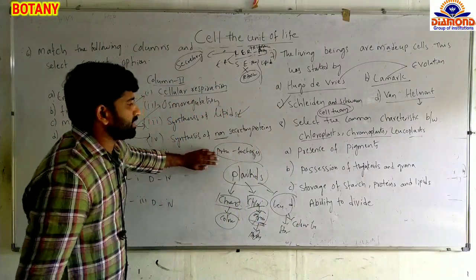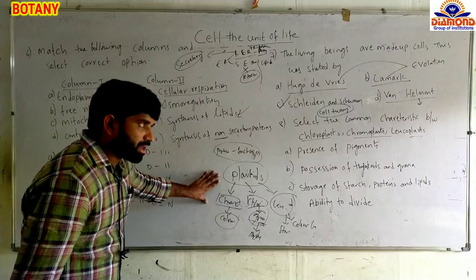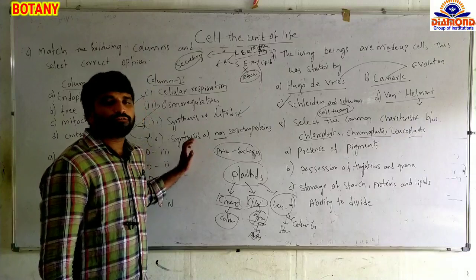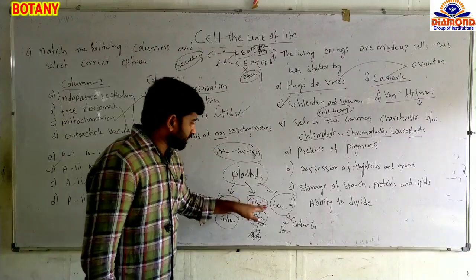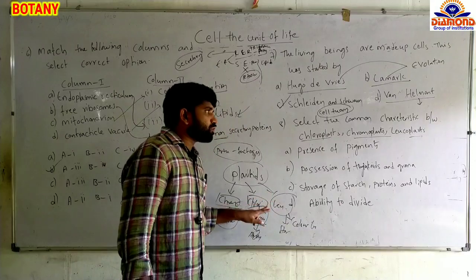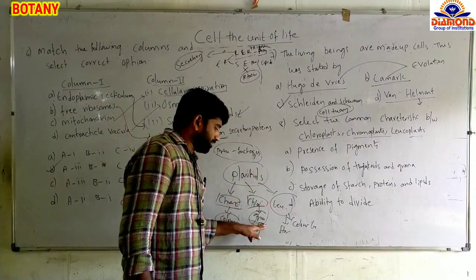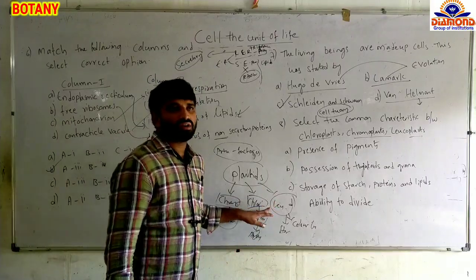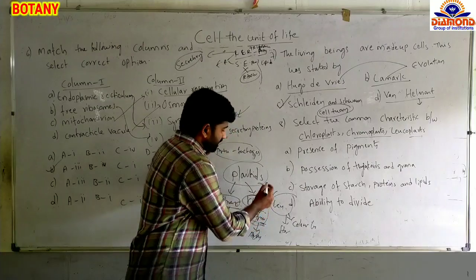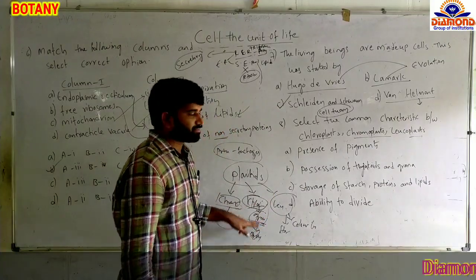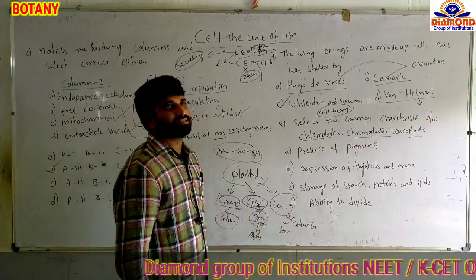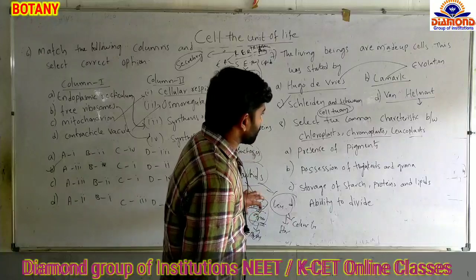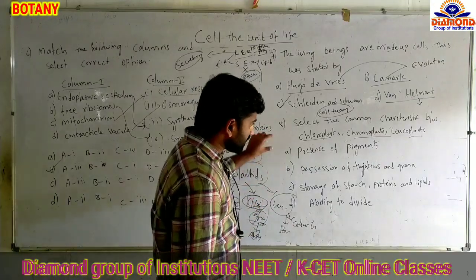So plastids are classified into three types. Chromoplasts are the colored plastids we see in fruits and also flowers. Chloroplasts are the green colored structures we see in plants; wherever green structures are present, they contain chloroplasts, and they are involved in photosynthesis. Leucoplasts are colorless plastids involved in storage of food materials. Now, out of the three types of plastids, which is a common character?